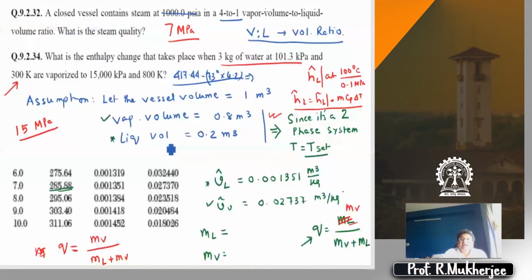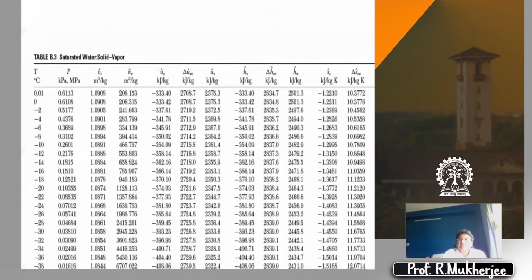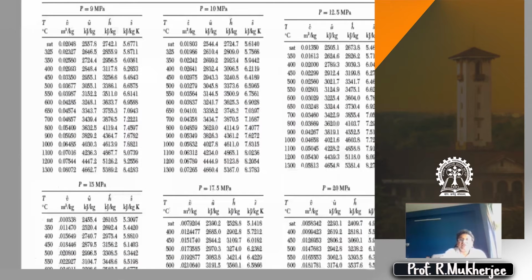And then the final one. So temperature will be 527 degrees centigrade, right? For that, you have to go to the 15 megapascal table. Your temperature is 527 degrees centigrade, and you have data for 500 degrees centigrade as well as 550 degrees centigrade.